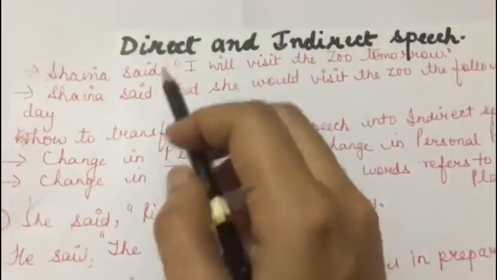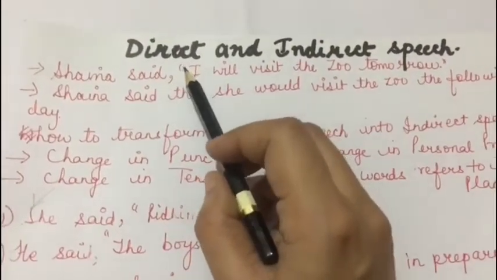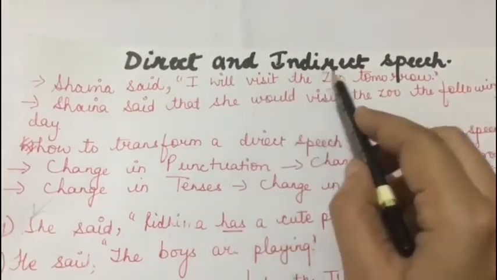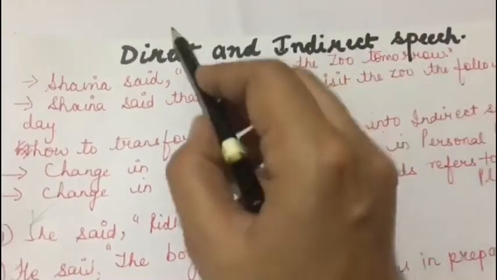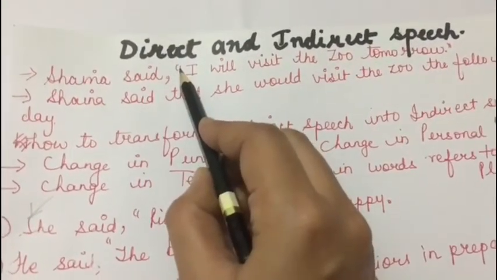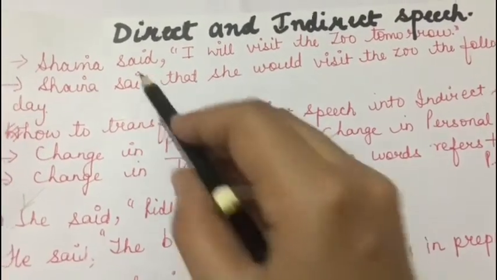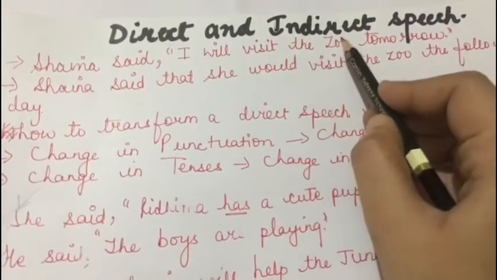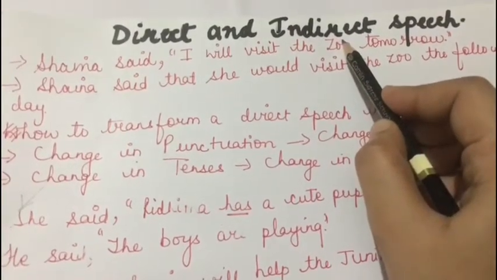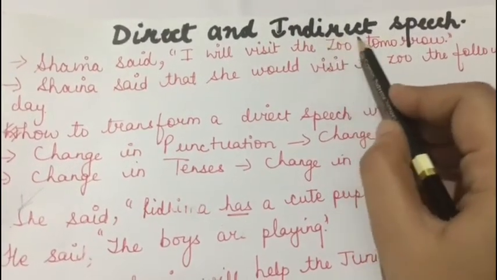So class, today we'll be revising one of the topics of English grammar, that is direct and indirect speech. So first of all, what is direct speech? Presenting the exact words spoken by someone is known as direct speech, and indirect speech is reporting the words of the speaker by the listener to a third person.